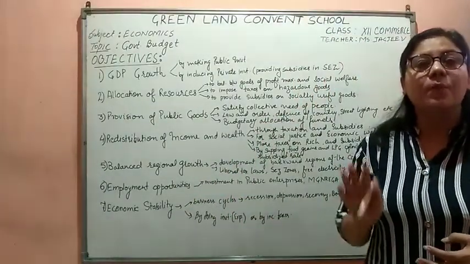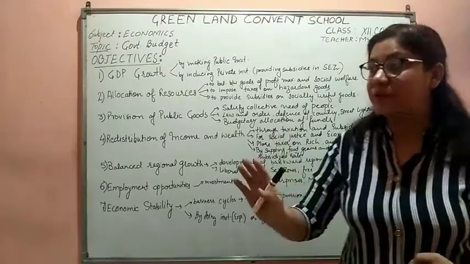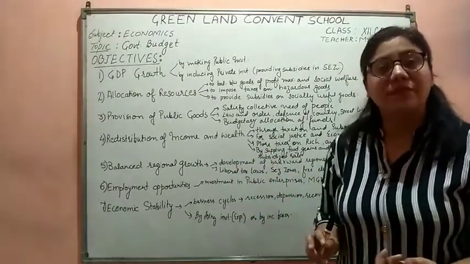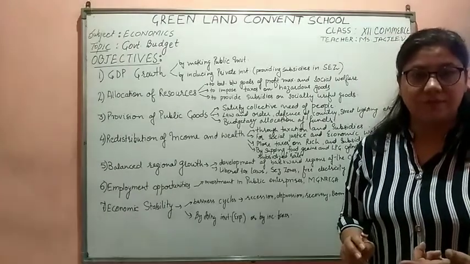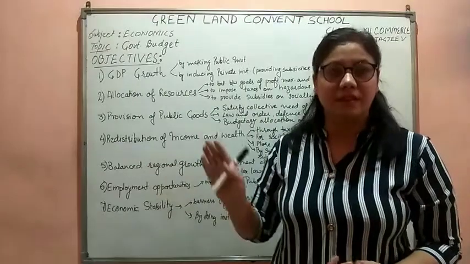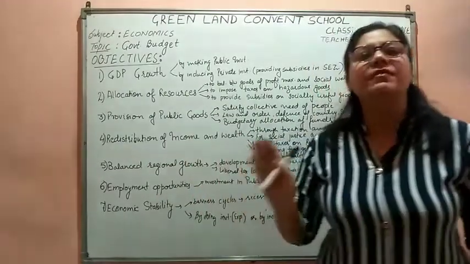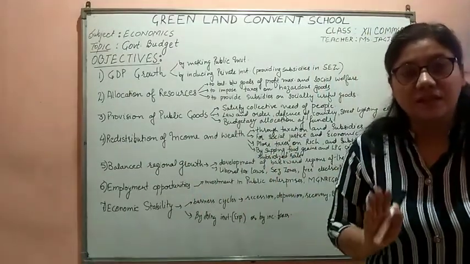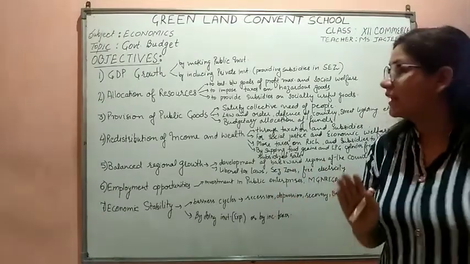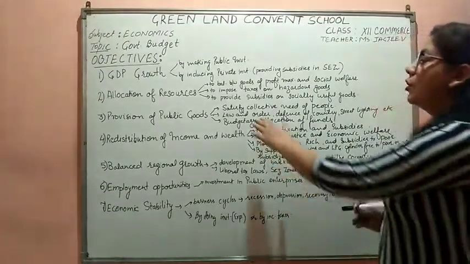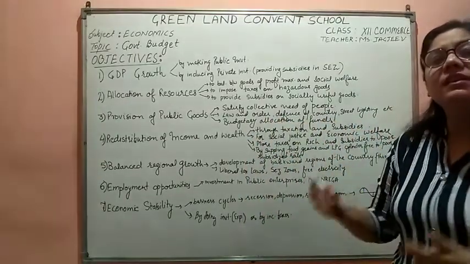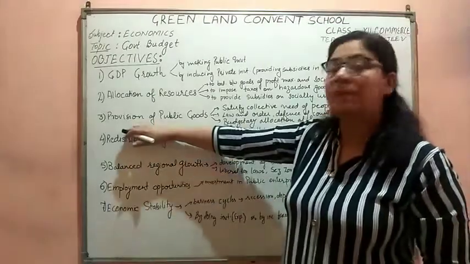It's not possible for private entrepreneurs to provide it. Yes, they can, but then we would have to pay huge amounts for it. If street lighting were provided by private enterprises, it would be very costly for us. The government provides us the public goods which satisfy our collective needs, like law and order, defense of the country, street lighting, and how the country works. Those are the public goods.